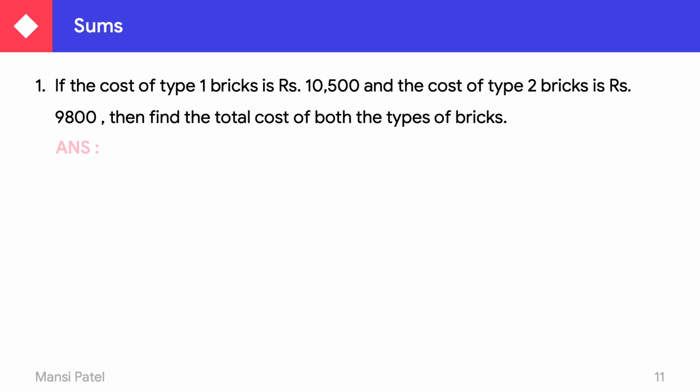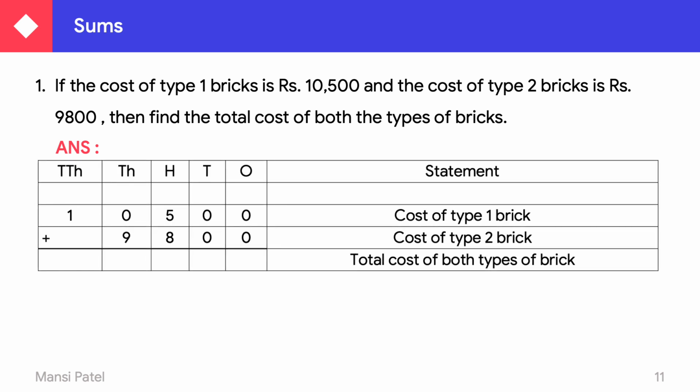Let us do it with the help of a table. First of all you have to write down all the periods: ones, tens, hundreds, thousand and 10,000, because in our sum the amount given is up to 10,000. That's why we have to write down the groups till 10,000.